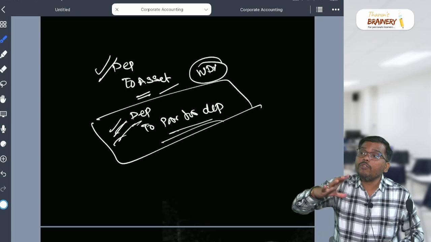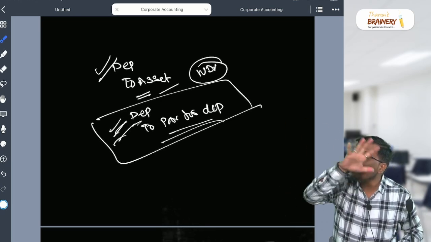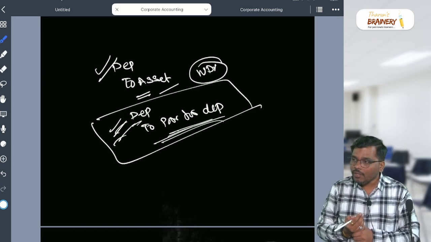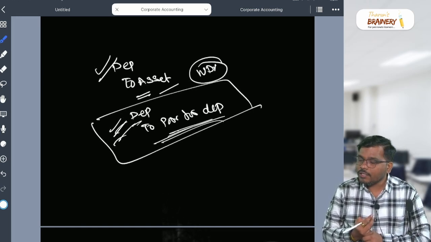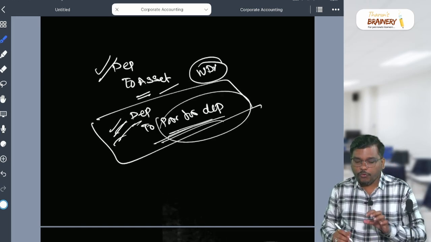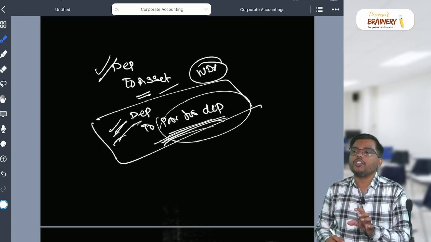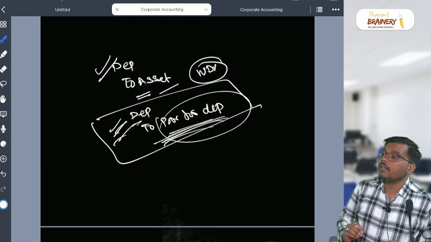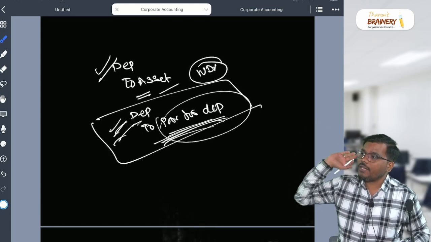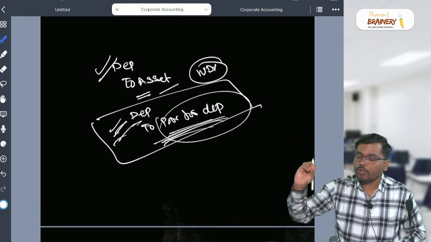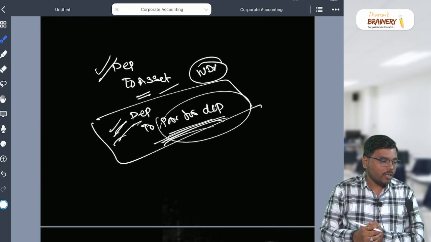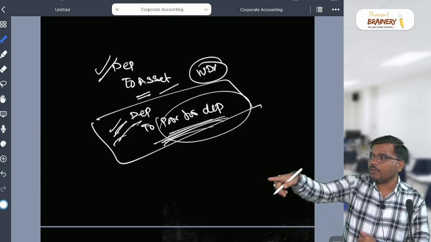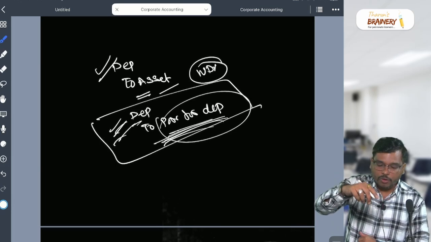That means the depreciation will get accumulated where? Provision for depreciation. Are you able to understand what I am trying to say? Yes or no? So whenever you see provision for depreciation account in the TB, it means they are maintaining the asset account at which price, my dear student? Cost price, because they haven't charged the depreciation to the asset account. Are you able to understand?